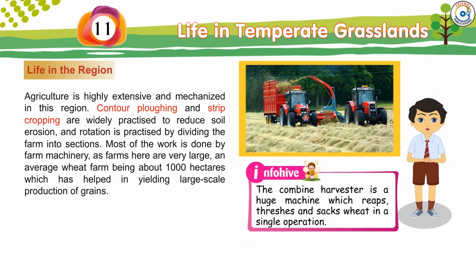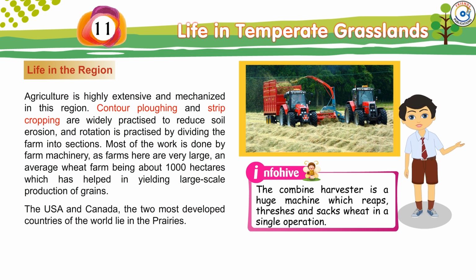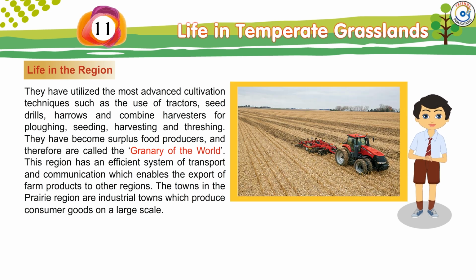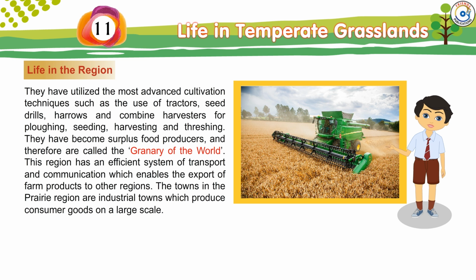Info Hive. The combine harvester is a huge machine which reaps, threshes and sacks wheat in a single operation. The USA and Canada, the two most developed countries of the world, lie in the prairies. They have utilized the most advanced cultivation techniques, such as the use of tractors, seed drills, harrows and combine harvesters for plowing, seeding, harvesting and threshing. They have become surplus food producers and therefore are called the granary of the world.